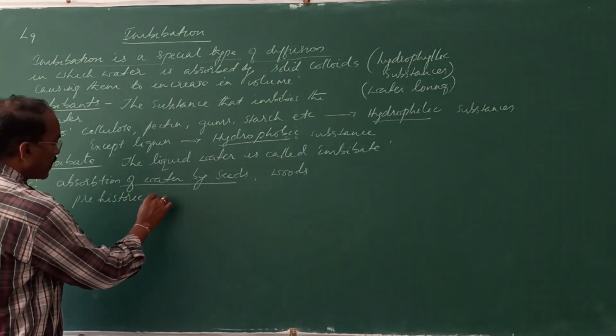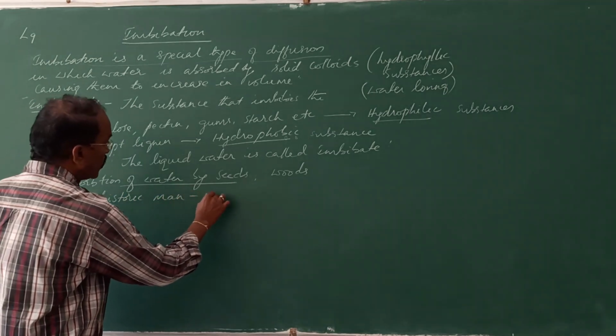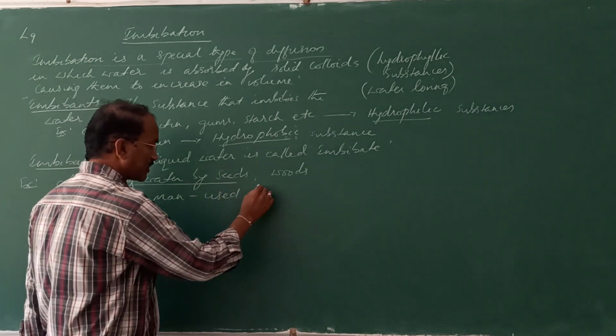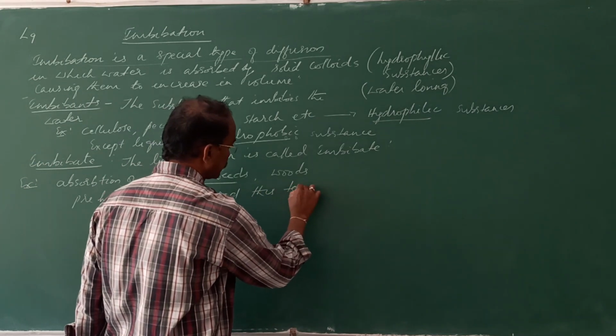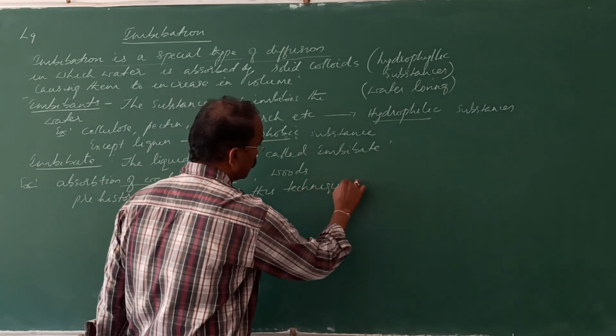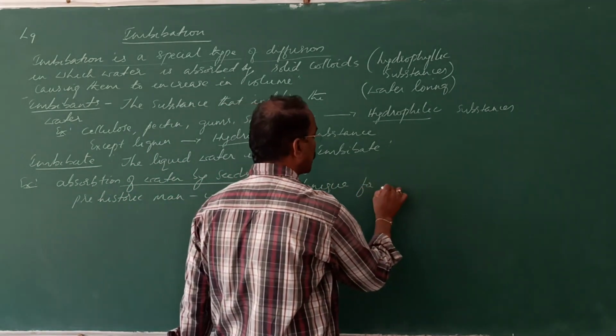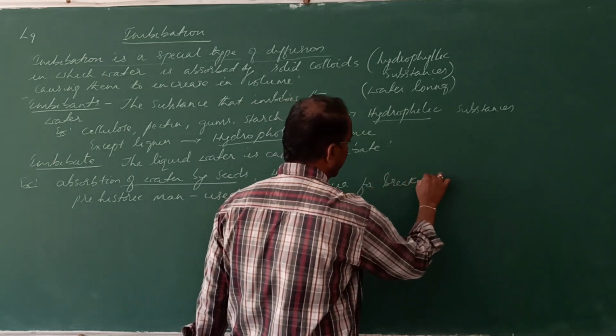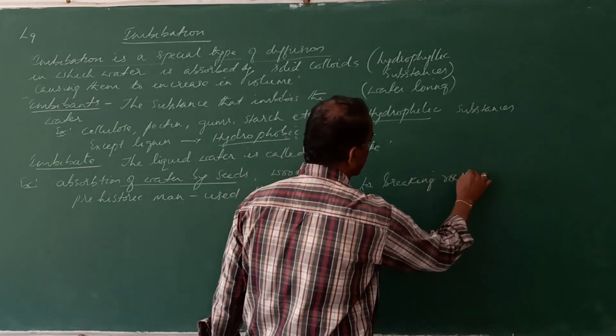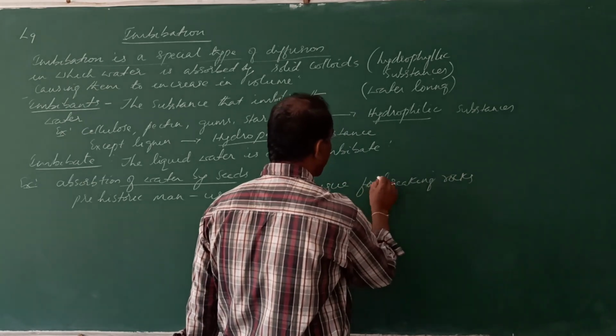Prehistoric man used this technique for breaking rocks. So big rocks were there.